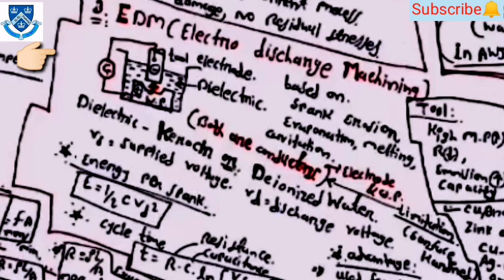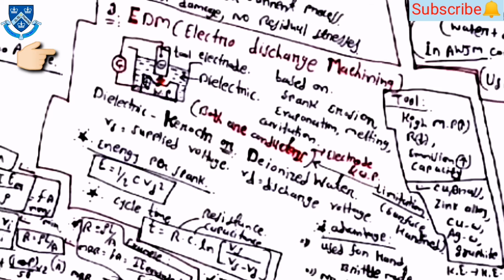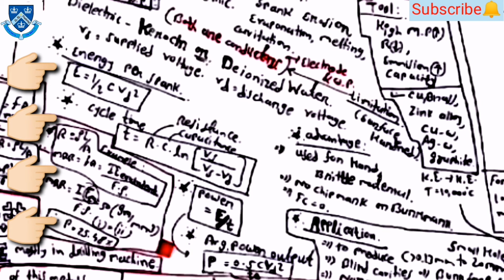The third one is EDM process, electro discharge machining. The diagram is there. The workpiece will be positive and the tool will be negative. As a dielectric, you can use kerosene or deionized water, and energy per spark will be E equal to 1 by 2 into C into Vd square. Then cycle time T is equal to R into C into ln Vs upon Vs minus Vd. Then power is equal to E by T, and the average power output is equal to 0.5 into C into Vd square by T. So these are the main equations for the EDM process.